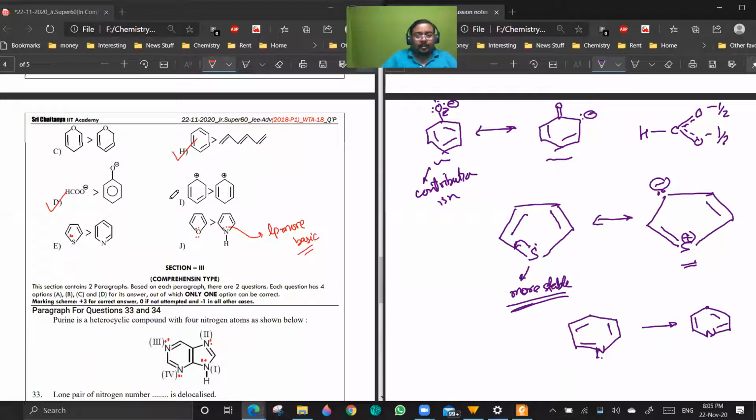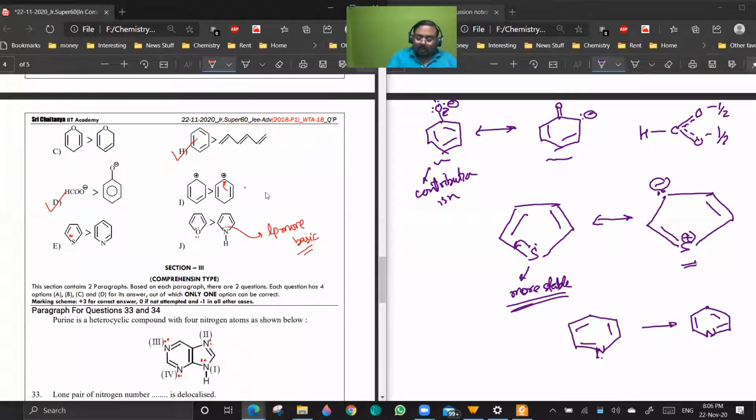In case of I, they will have the same resonance energy. They are equivalent resonating structures. You just wrote that these two are representing the same molecule.